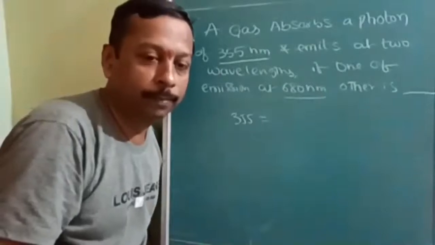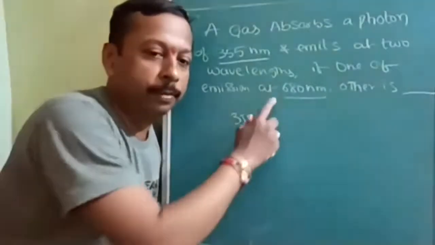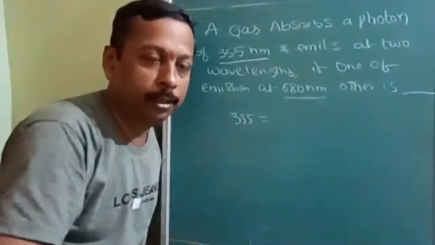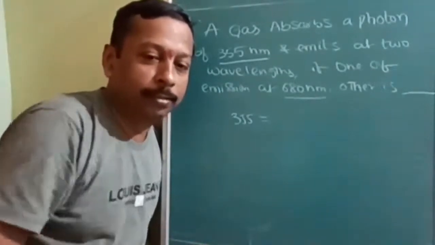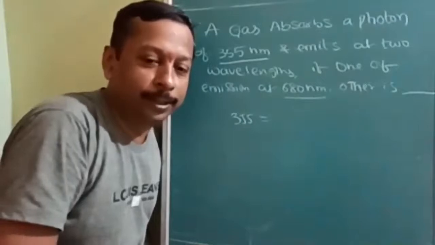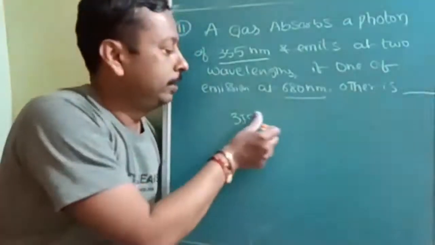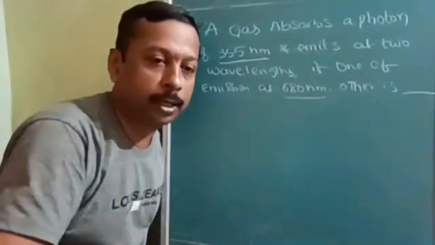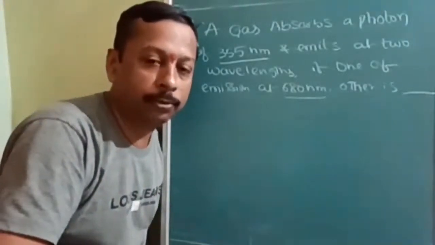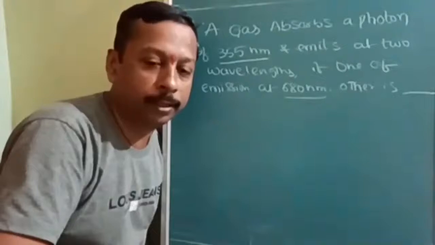Okay. So a print mistake is given, sir. It should be 180, I think, but it is given 680. No, it is correct only. Okay. That's why don't take risk with chemistry. Energy can be added, but not wavelength. Wavelengths are not additive. If you still wanted to add, you should reciprocate them and add.